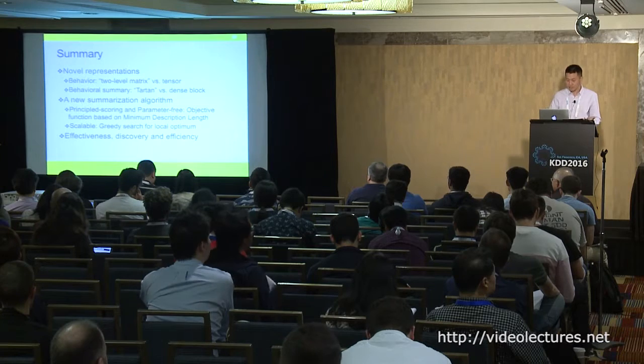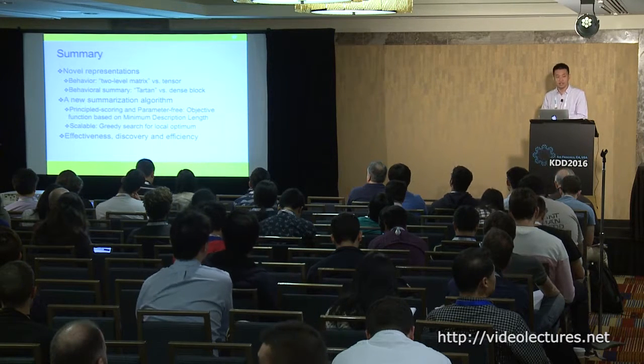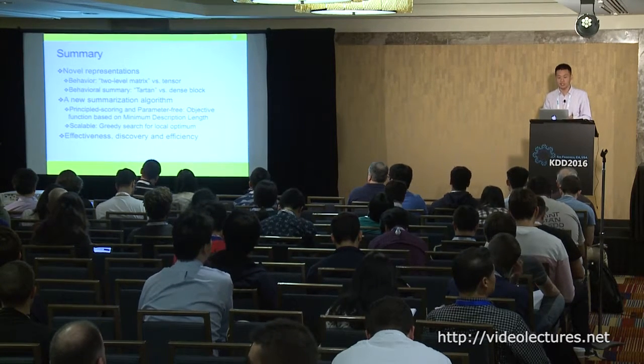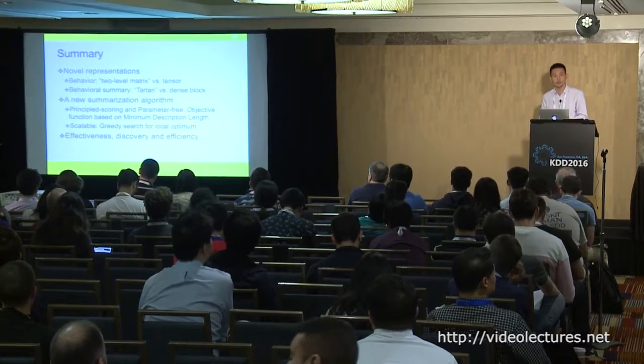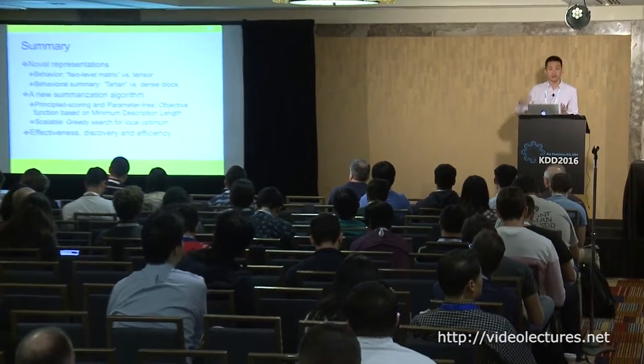Okay, so here is the summary. The most significant thing in this work is we propose a novel representation for behaviors, so that you can do behavior modeling from the representation and summarization to other things like understanding and predicting. So we propose 2-level metrics, which can represent all the behaviors, including tweets and papers, all the behaviors which have dynamic and multi-contextual characteristics, which have multiple values in several dimensions, not just 1 value.